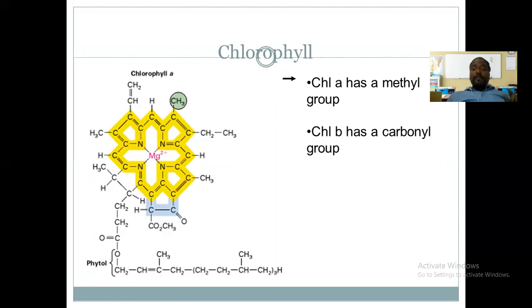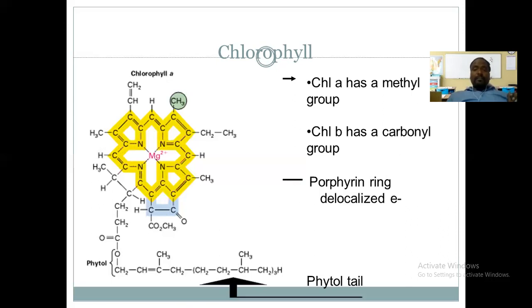The head is the porphyrin head and the tail is the phytol tail. The chlorophyll molecule is made up of four pyrrole rings, and these four pyrrole rings form the porphyrin head. This porphyrin head is hydrophilic, and the tail is hydrophobic.